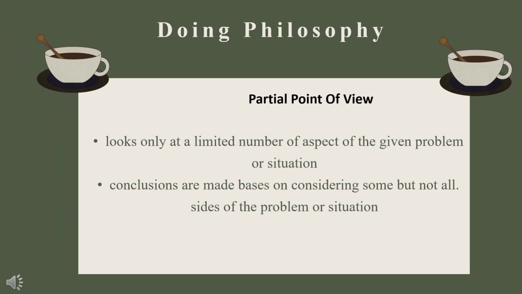The next one is partial point of view. It looks only at a limited number of aspects of the given problem or situation. Conclusions are made based on considering some, but not all, sides of the problem or situation. Meaning, class, a partial point of view is a perspective that focuses on only one aspect or limited part of a situation, potentially overlooking the bigger picture or the interconnectedness of other factors. It's a perspective that doesn't consider all relevant information or viewpoints, leading to a potentially incomplete or biased understanding.